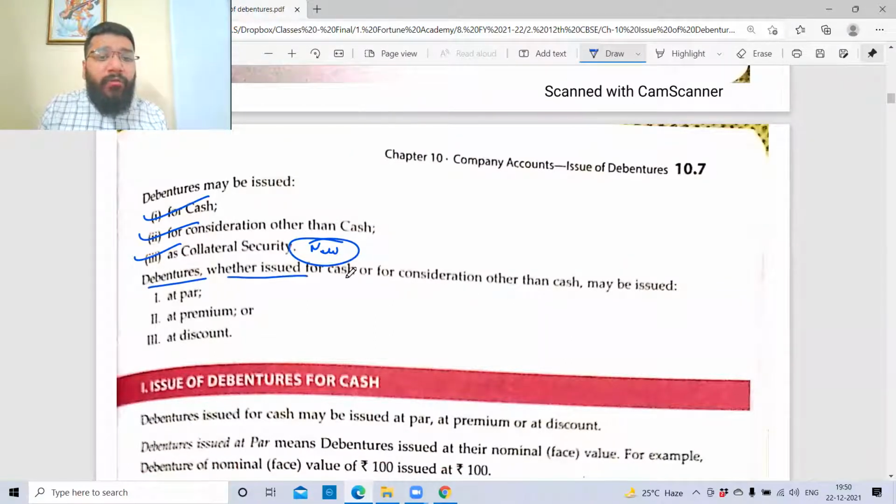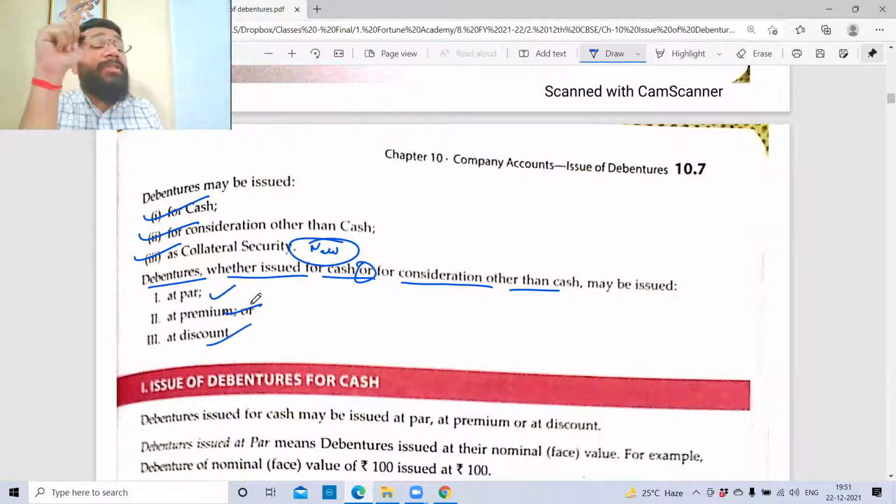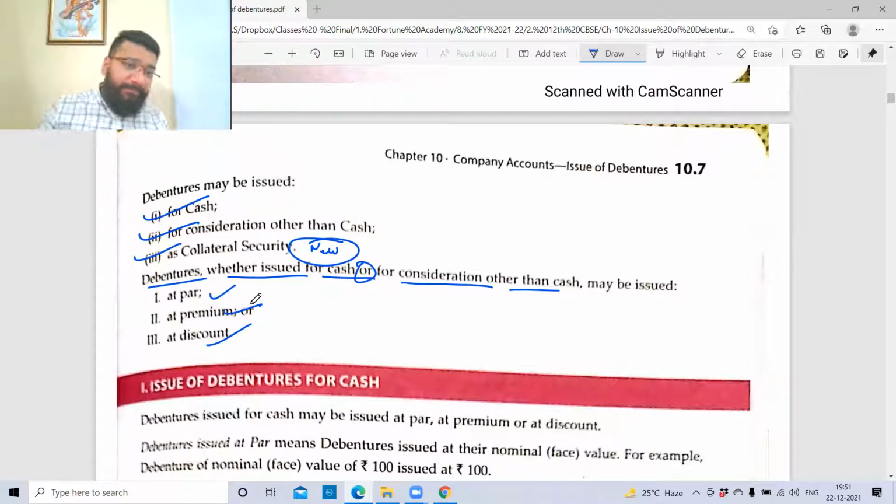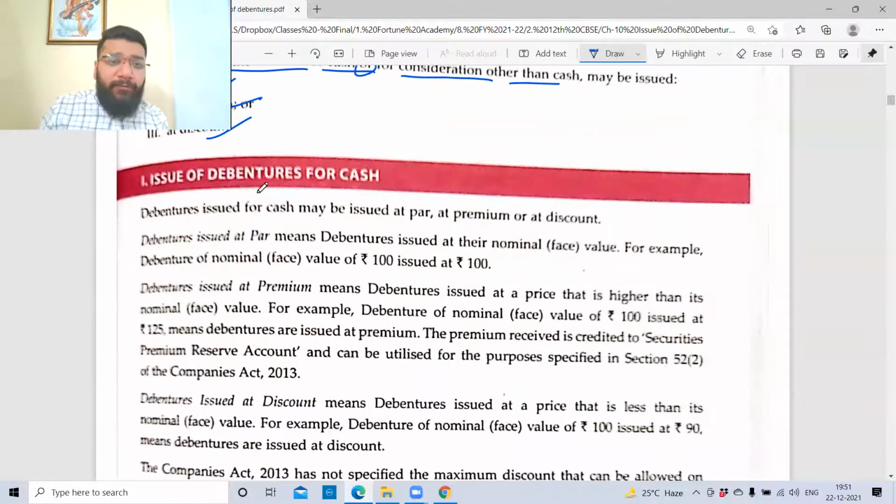Debentures, whether issued for consideration of cash or for a consideration other than cash, can be issued at par, premium or discount, no problem. Debentures can be issued at par, at premium, and even at discount. Can you issue shares at discount? Can you reissue shares at discount? Yes. Issue of debentures for cash.